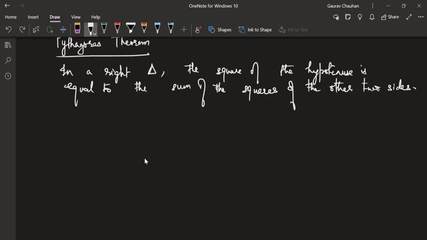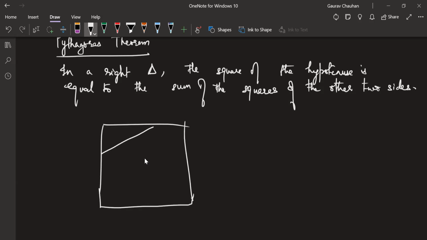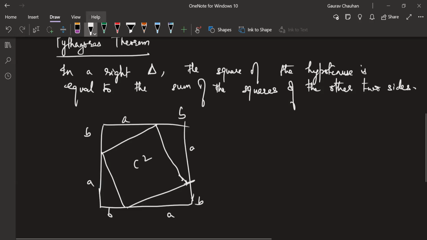Now we want to quickly prove this. Okay, it's a simple proof. We have seen the geometric proof in 8th grade. You remember in our class, on the back notice board, we had this thing. So this was C square, and then this was A and B and A and B and A and B and A and B. And we had removed this and rearranged all of these to find that they fit directly inside C square.